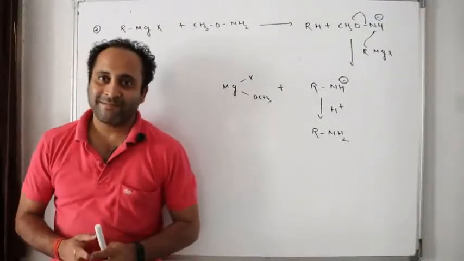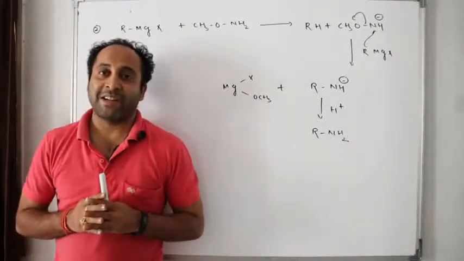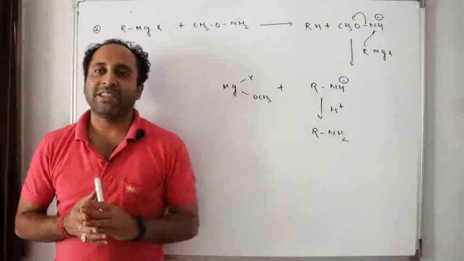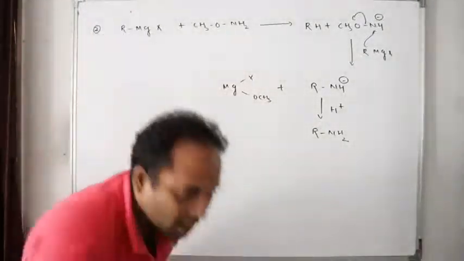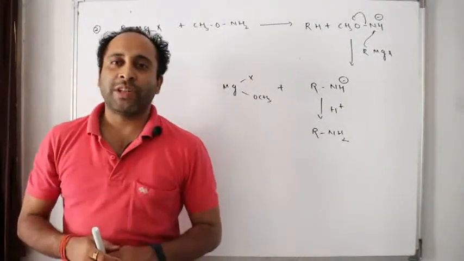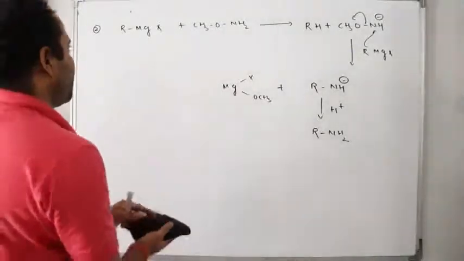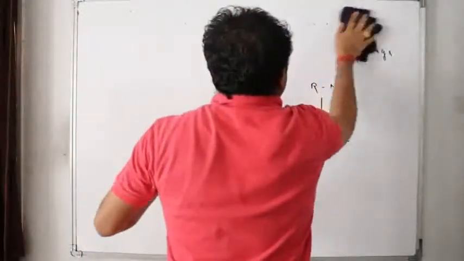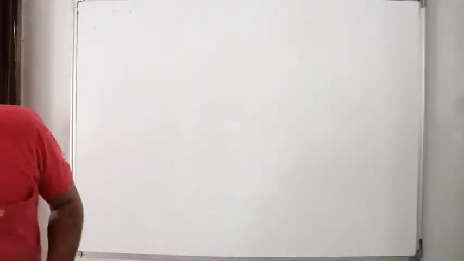Am I loud and clear? Sure. Now, one more famous discussion on Grignard's reagent, that is 1,2 addition and 1,4 addition. Okay, let me explain to you about 1,2 and 1,4 addition. What do you mean by that? Next discussion is 1,2 and 1,4 addition.